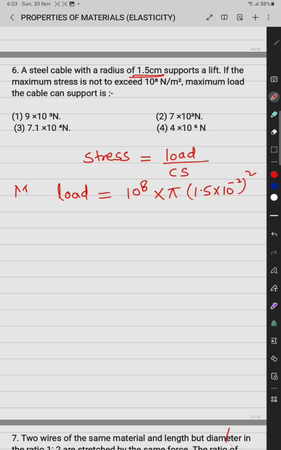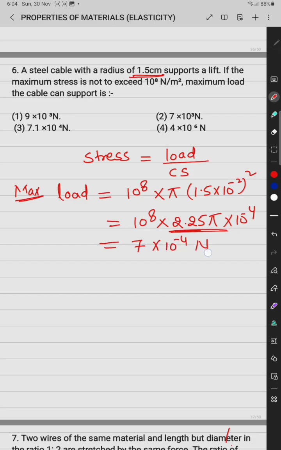So that is the maximum load on the steel cable, equal to 10 to the power 8 multiplied by 2.25 pi into 10 to the power minus 4. And we know the product of 2.25 and pi is almost 7. So it is 7 into 10 to the power minus 4 Newton, the maximum force. So 7.06 means 7.1. So the third option is correct.